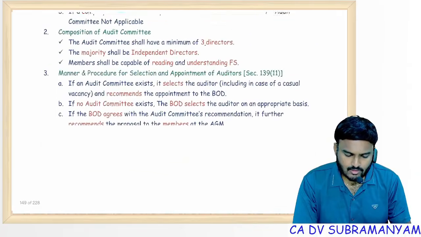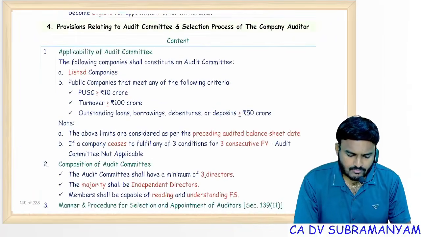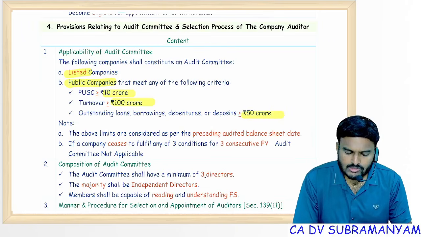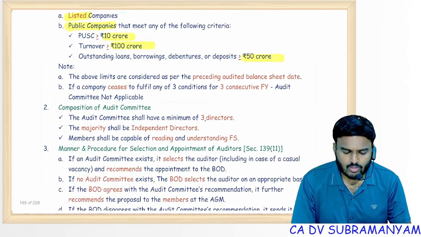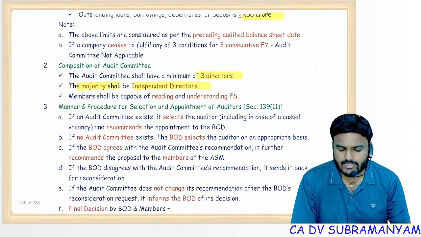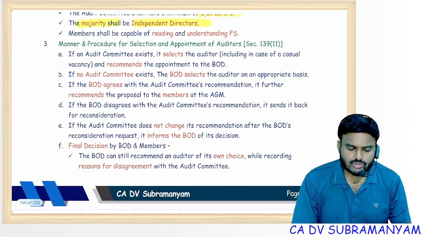Yes. Audit committee is applicable to all listed companies and unlisted public companies if paid up share capital is 10 crores or more, turnover 100 crores or more, loans, borrowings, debentures, deposits 50 crores or more. In that you will find 3 directors. Majority should be independent directors.